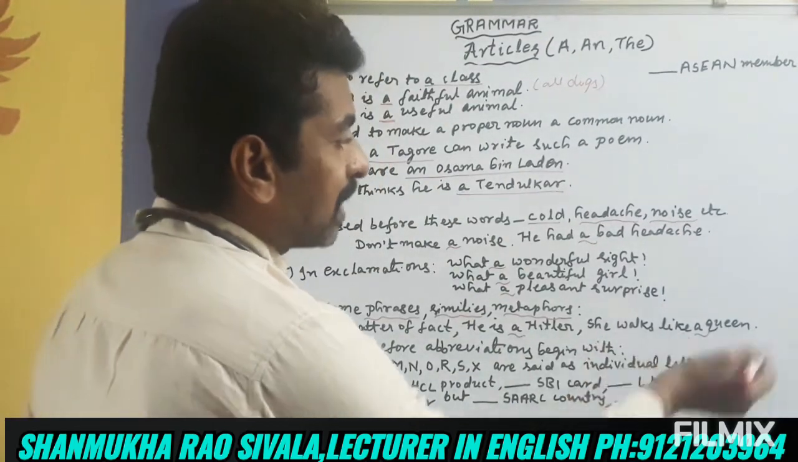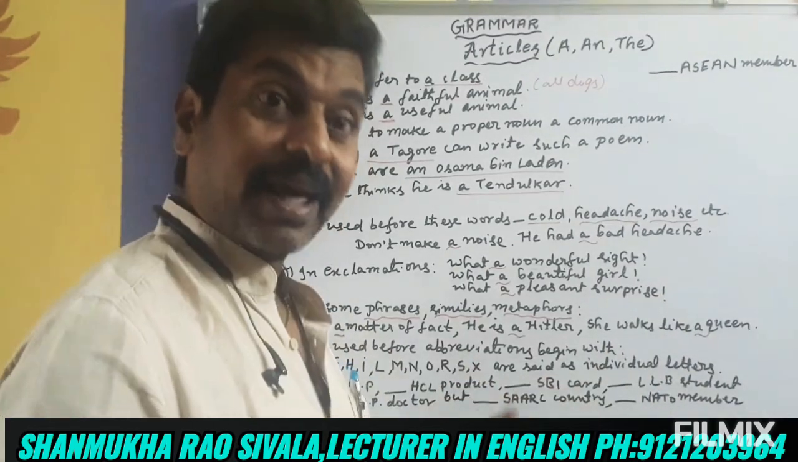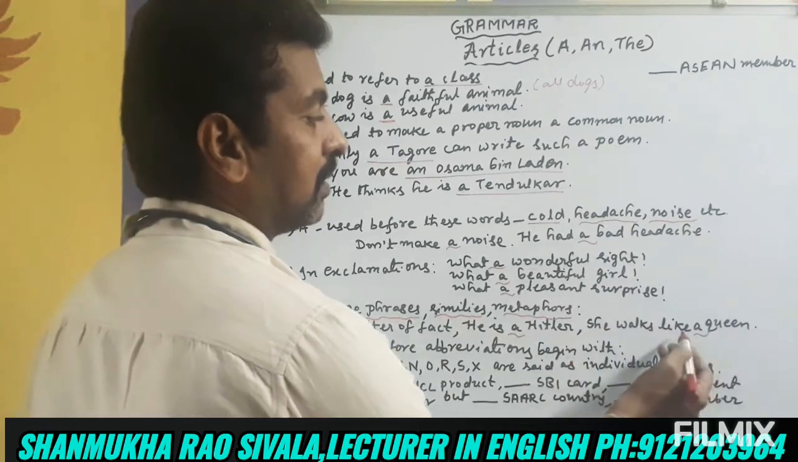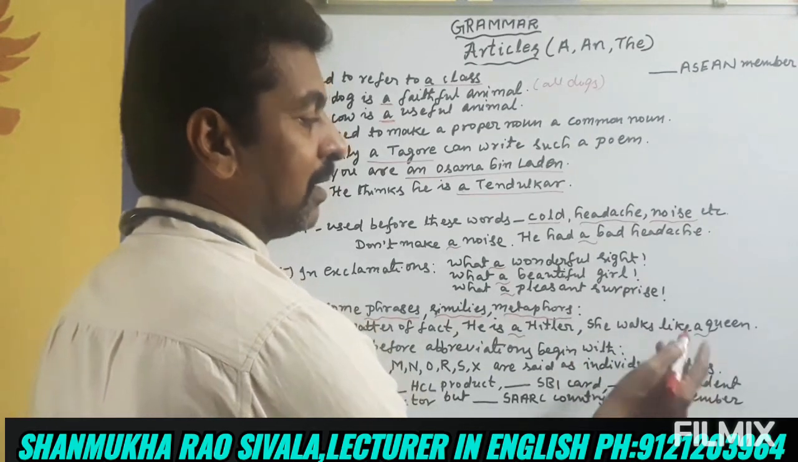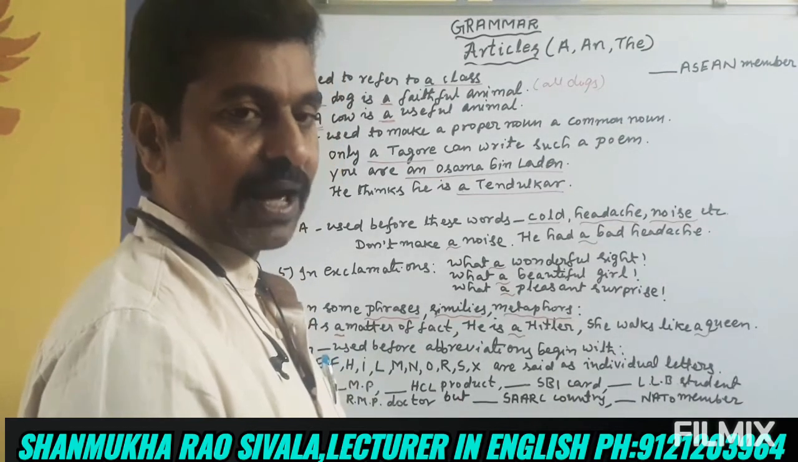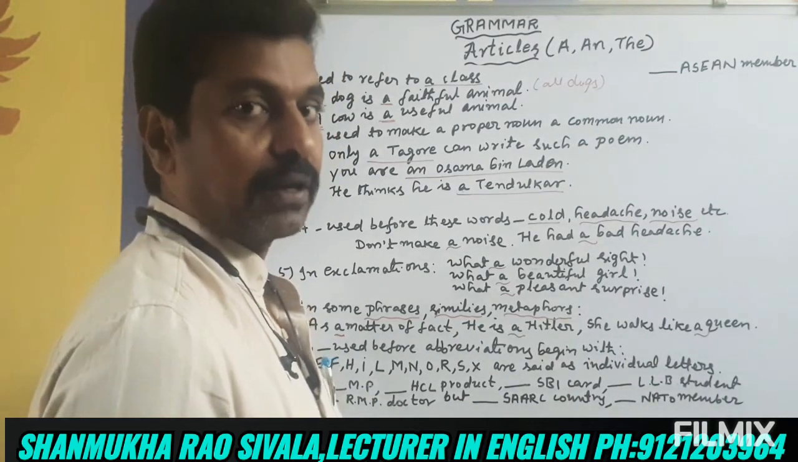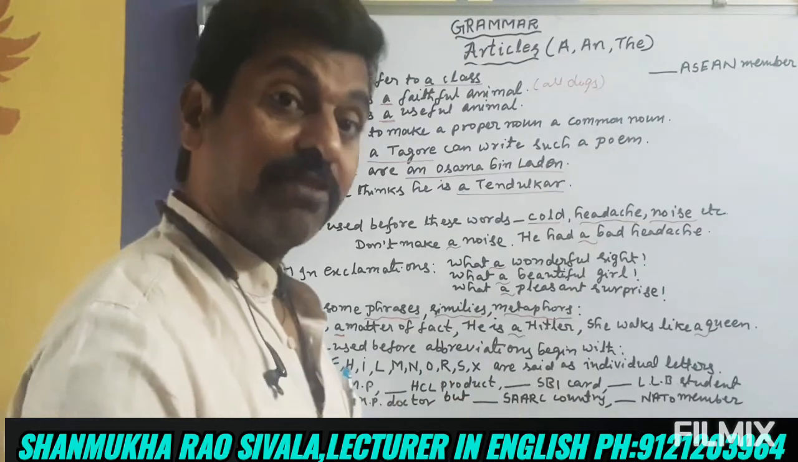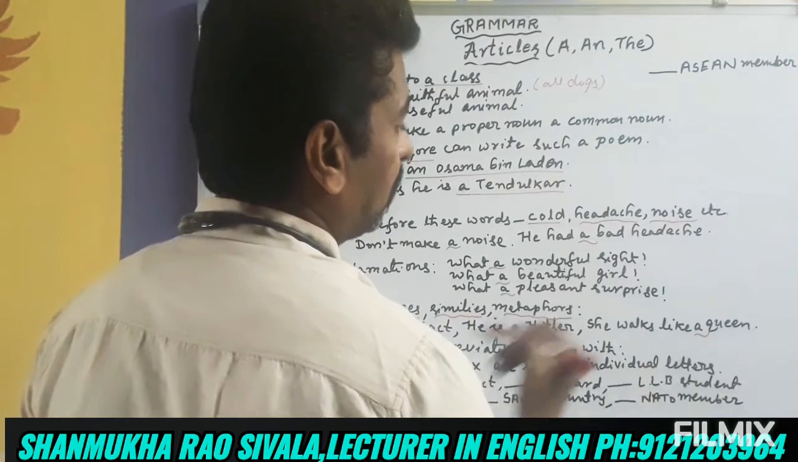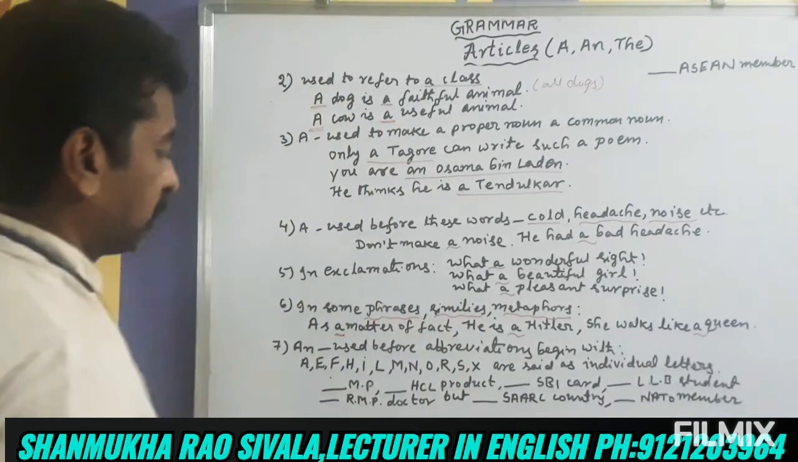And she walks like a queen. Here this is a simile. Simile means if we use like or as while comparing with others, this is a simile, a figure of speech. She walks like a queen. Here in these things we use a.